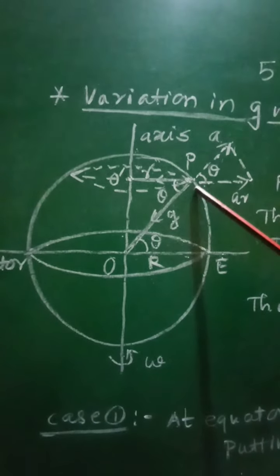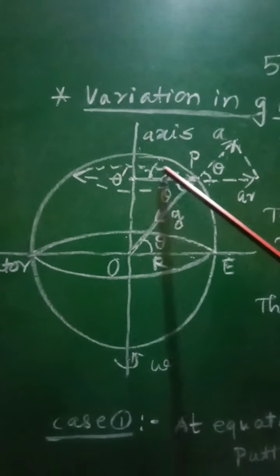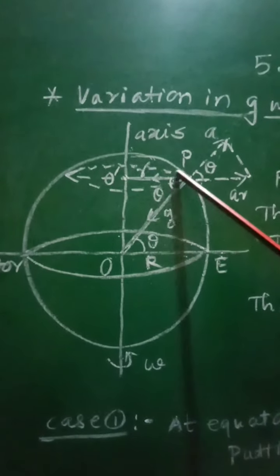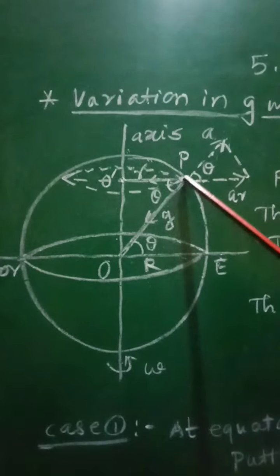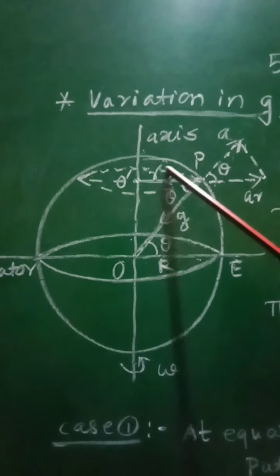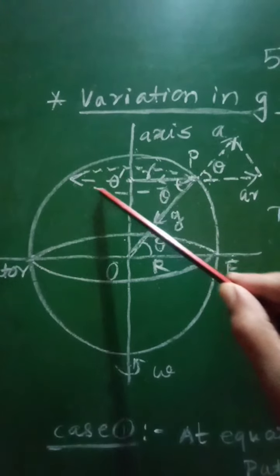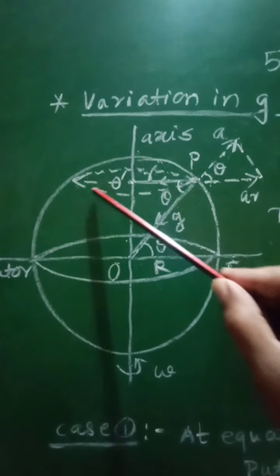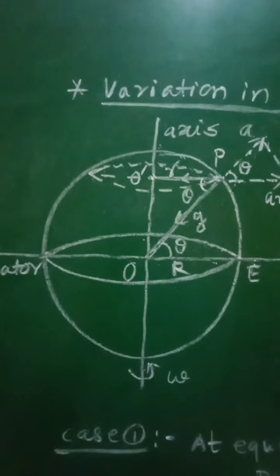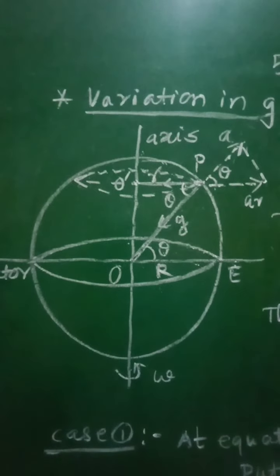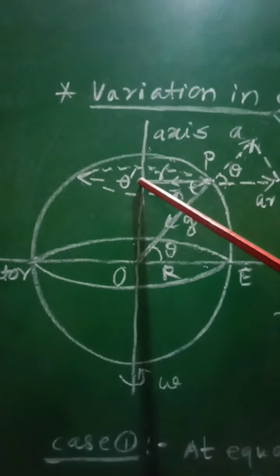Now when the body is at this point P, it will move along the circle of radius equal to small r. Suppose when that body is at this point P, at that time as earth is rotating, this body will revolve in a circle of radius small r and with center O dash.